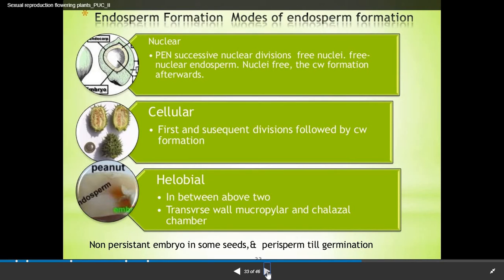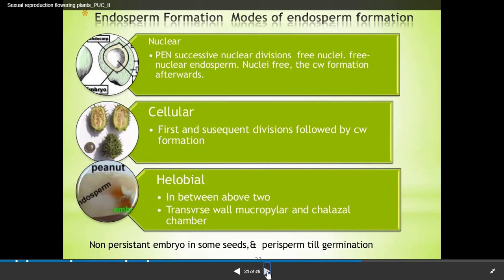Now, how does this endosperm formation occur? Mainly in three ways: the nuclear endosperm formation, cellular, and helobial. In the first, the nuclear type, the PEN, that is the primary endosperm nucleus, undergoes successive nuclear divisions which result in many free nuclei. This is known as free nuclear endosperm, and cell wall formation occurs afterwards.